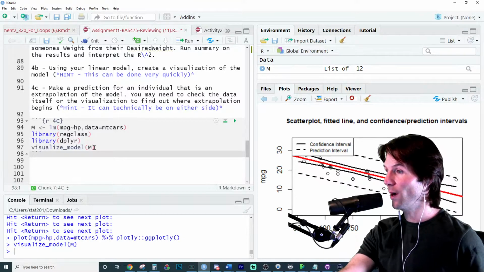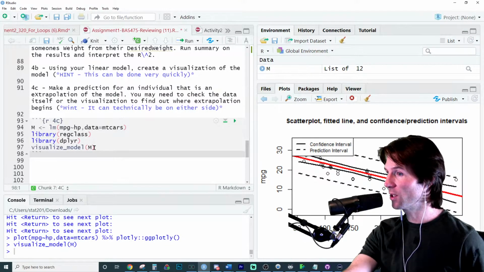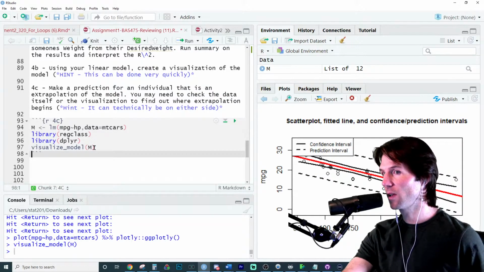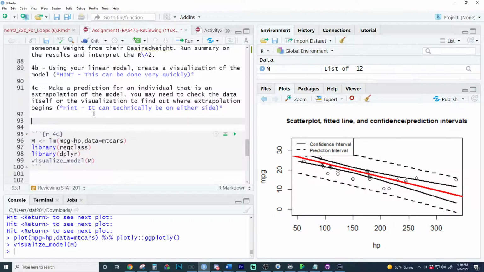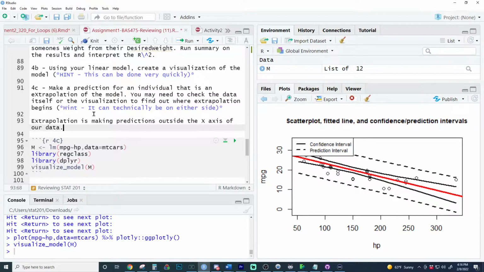Extrapolation means we're making predictions outside the x-axis. So what is the x variable for this model? So the first thing extrapolation means, and I'll write it right here: extrapolation is making predictions outside the x-axis of our data.